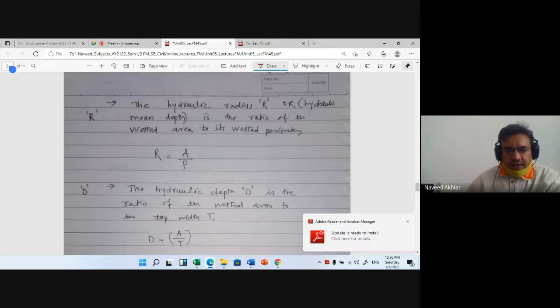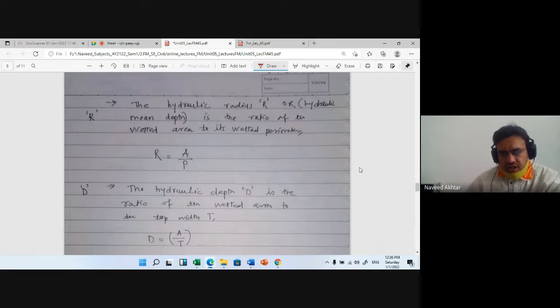Then another important term in case of this flow problem is the hydraulic radius or hydraulic mean depth. Hydraulic radius is generally denoted by the capital letter R, and it is also called hydraulic mean depth. It is the ratio of wetted area to the wetted perimeter.